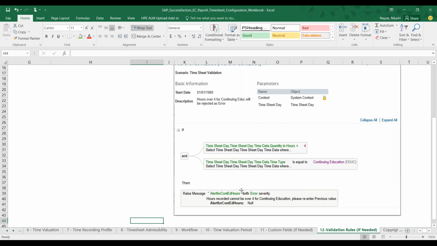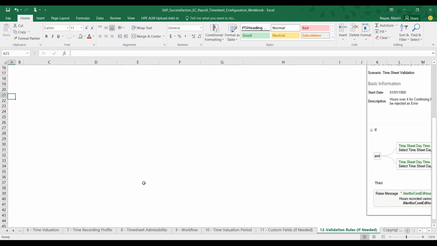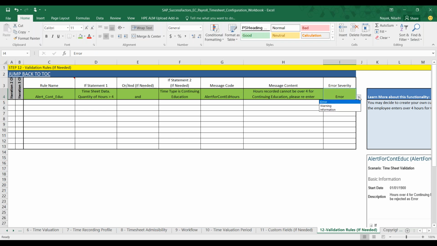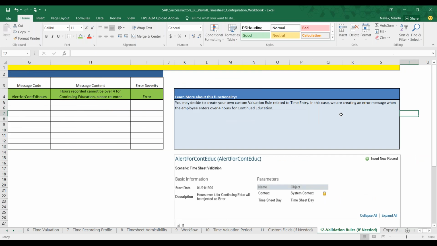So from a time sheet point of view, whatever other things there are in EC payroll, the list of validation rules, you have to capture it here. Is there any other validation rules you have? That will be captured here, along with the severity of that particular error: whether it is an error, a warning, or just information you would like to pass whenever the employee is filling out the time sheet. Those validation rules can be configured in EC payroll. We'll be seeing in the PCC how these validation rules are configured in the upcoming session.